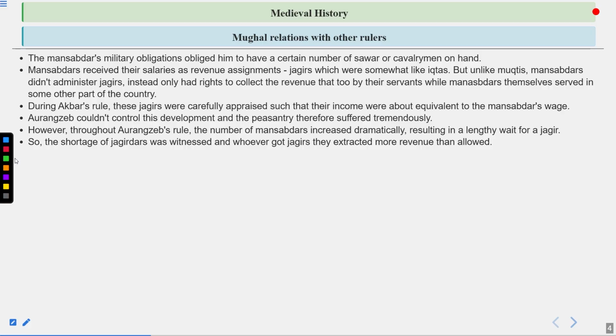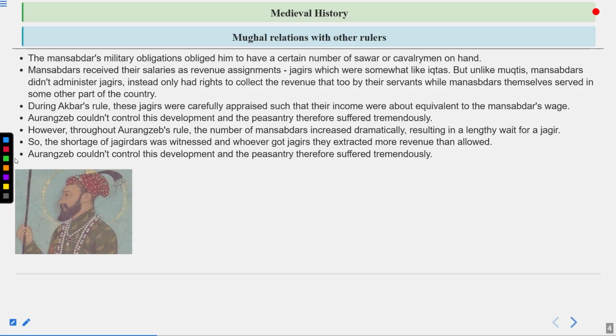So the shortage of Jagirdars was witnessed, and whoever got Jagirs, they extracted more revenue than allowed. And that became one of the reasons that peasants were exploited. Because if the king is saying that you have to collect only 25% or 30% revenue, and Jagirdars are collecting 40% or 50%, it is easy to understand why the peasants are exploited here. Aurangzeb could not control this development, and the peasantry therefore suffered tremendously. So during the time of Aurangzeb, Mansabdari was at its peak but could not be controlled.